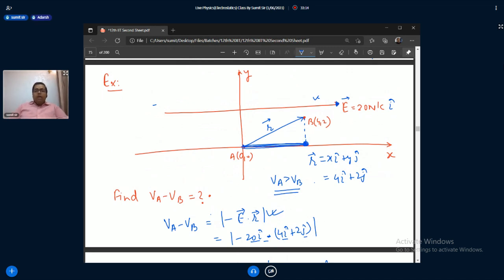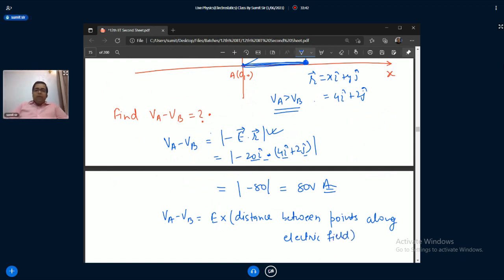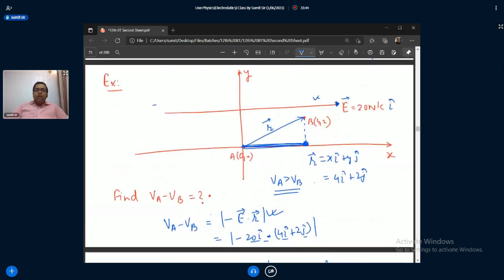VA minus VB is equal to electric field into distance between points along electric field. Whatever is the distance between the two points along the electric field, I take that length.